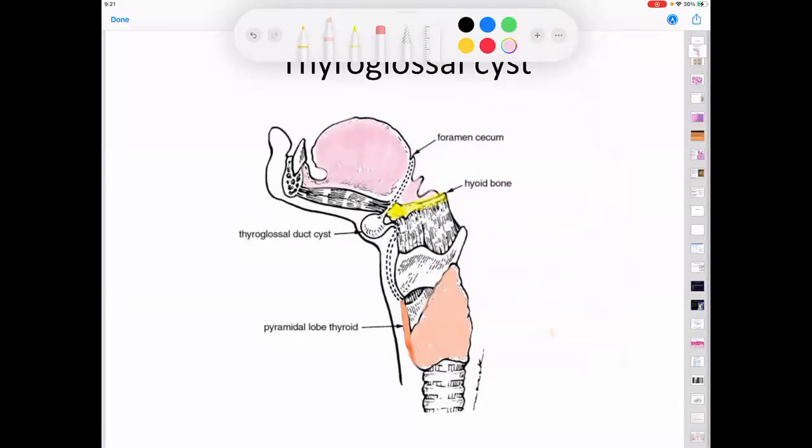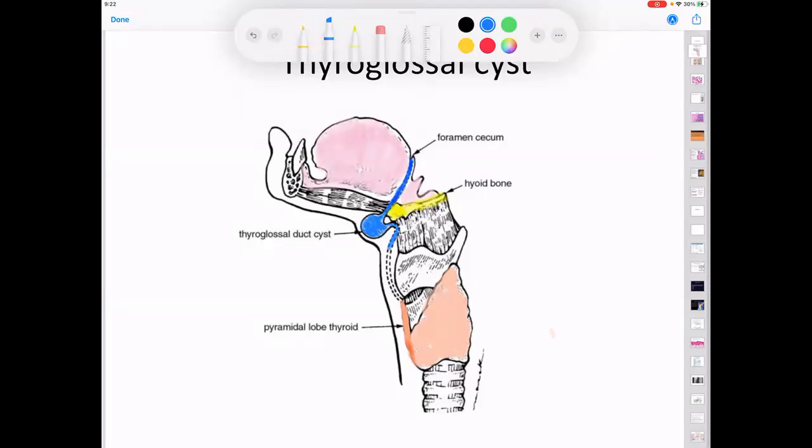Okay, what is this organ that I have colored? Tongue. It is the tongue. Now let us take the blue color and let us mark the tract. I think you can see the foramen cecum. And when you can see the foramen cecum, can you see the tube that is coming down from the foramen cecum? Okay. And can you see the cyst that is being made in the line?